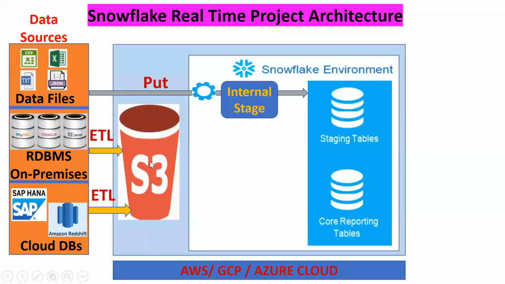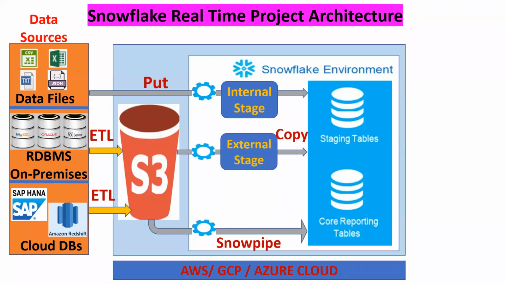Data can be in a local machine or in the cloud. For a local machine, we should go for the PUT concept. Suppose the data is there in an S3 bucket, we should go for the Snowpipe concept, external stages, the COPY command, or an external table. So the point is what?